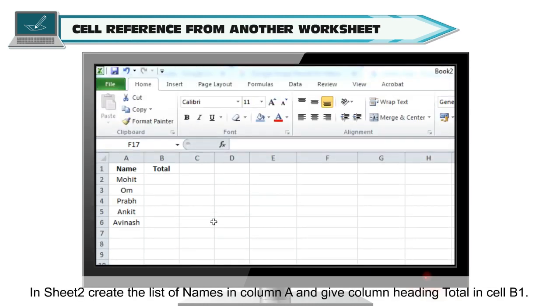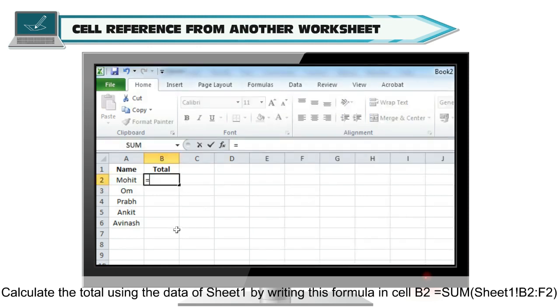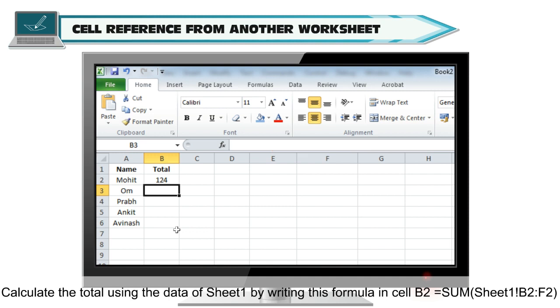In sheet 2, create the list of names in column A and give column heading total in cell B1. Calculate the total using the data of sheet 1 by writing this formula in cell B2: =SUM(Sheet1!B2:F2).